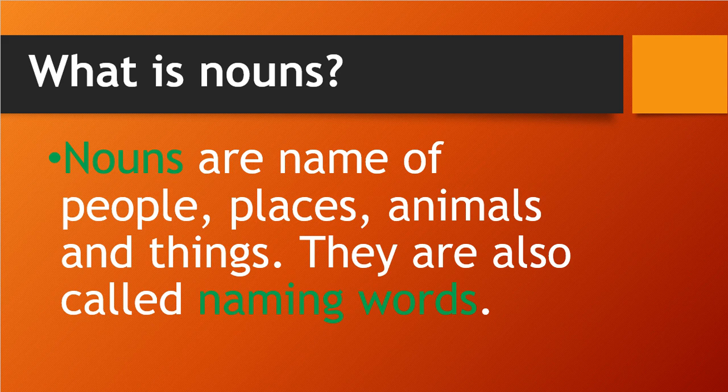Then animals: zebra, hippopotamus, elephant, kangaroo, dog, cat.